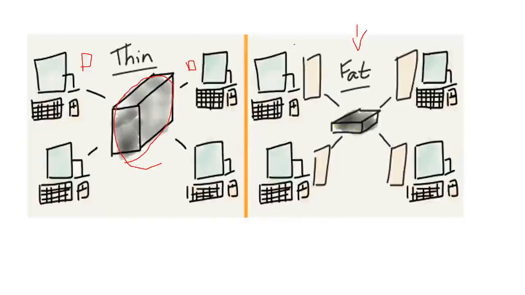Whereas you can see in this diagram, the thick clients have their own processor. So most of the processing is done by the computers themselves, and very little is done by the central computers located on the remote host. So in a thin client, most of the processing is done on the remote host, whereas in a thick client, they have their own processors and most of the processing is done through their own processor, with only a little help taken from the remote servers.